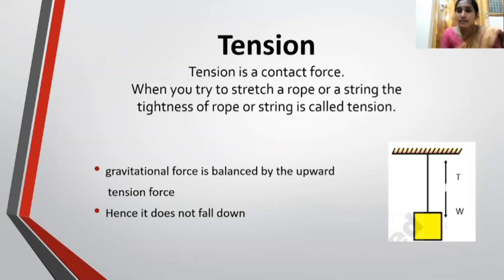We hang some weight through a thread. The forces acting on this weight are the downward gravitational force and the upward tension force. Gravitational force is balanced by the upward tension force. That is why the weight does not fall down.